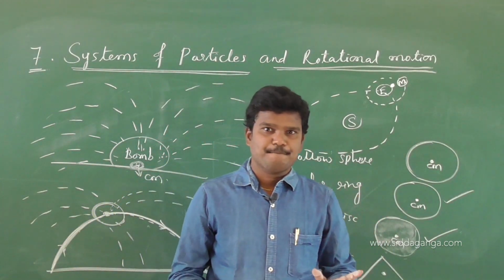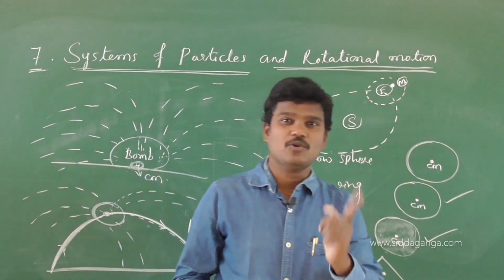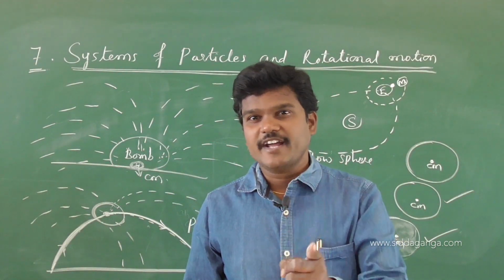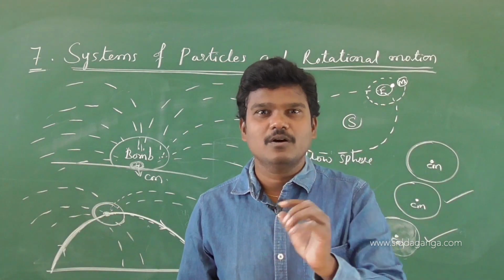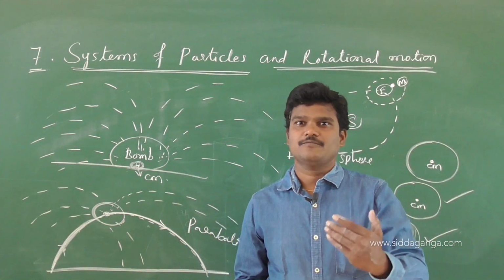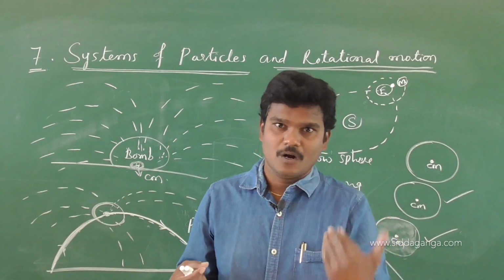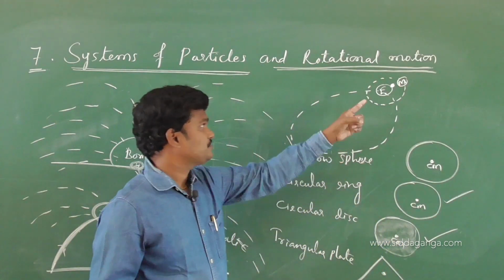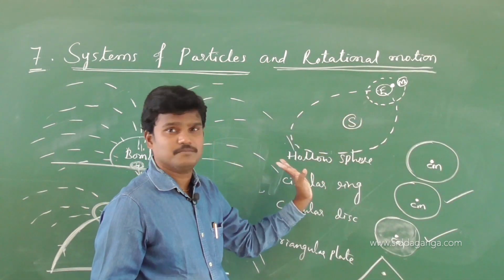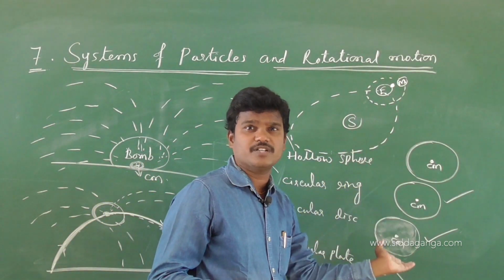Okay, and center of mass may be within the body or outside the body, like the axis of rotation. You know axis of rotation. What is axis of rotation? Axis of rotation is nothing but the line along which the rigid body rotates. Call it the axis of rotation. Axis of rotation may be within the body or outside the body, within the system or outside the system. And see, here this is the example of center of mass of the Earth-Moon system. Center of mass may be outside or inside, within the body or outside the body.